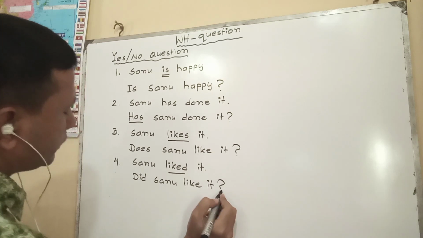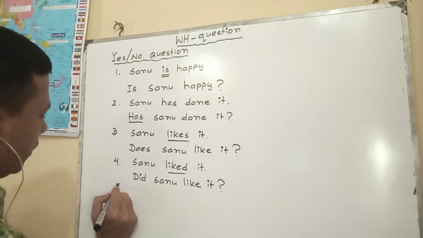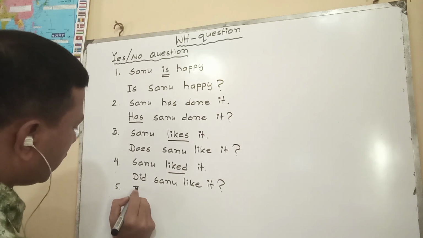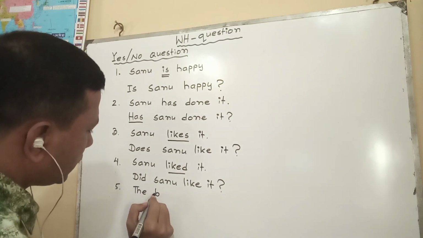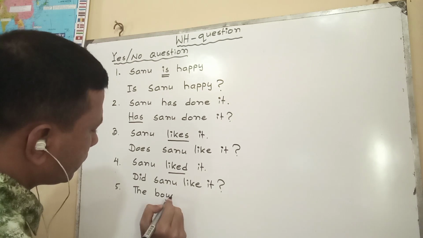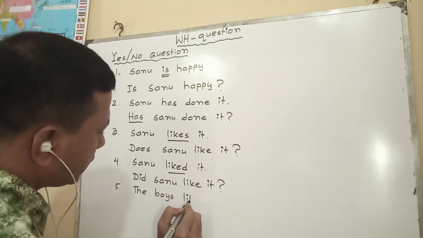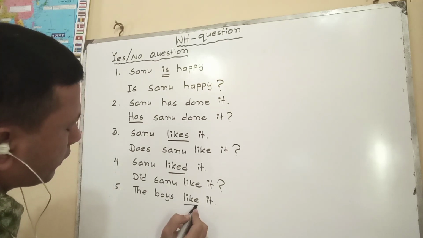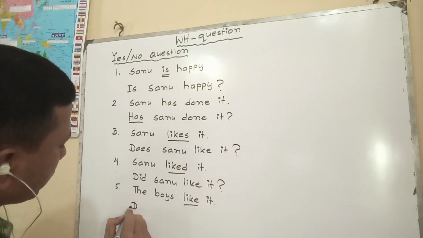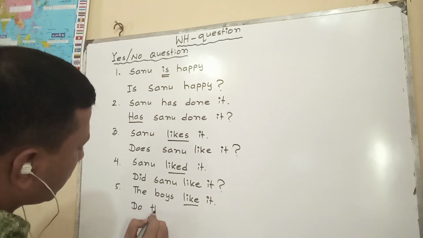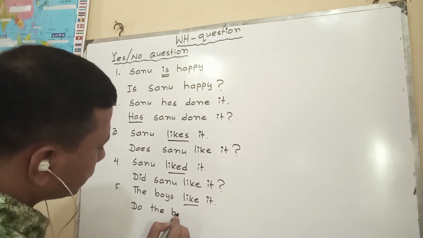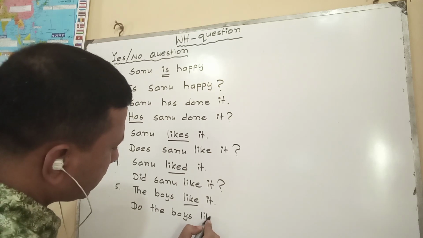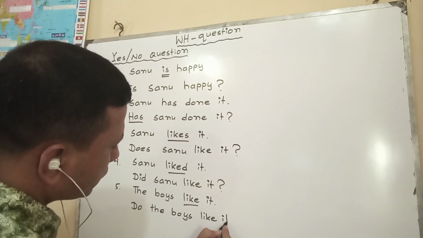Another example: the boys like it. Like is only present form here. Do the boys like it?